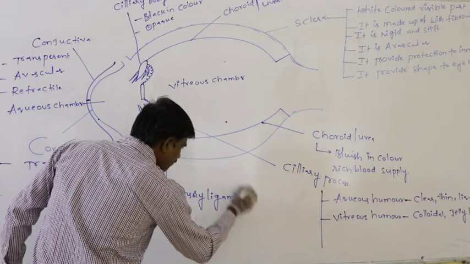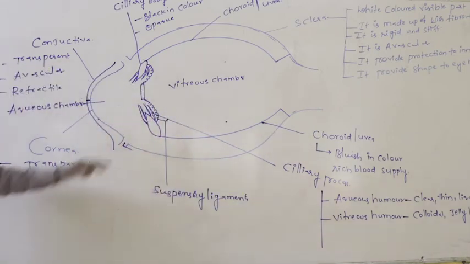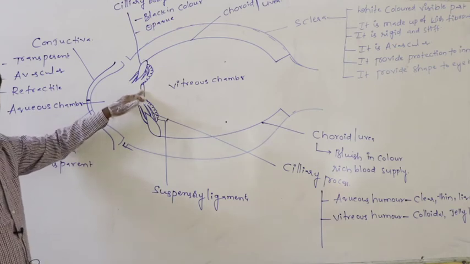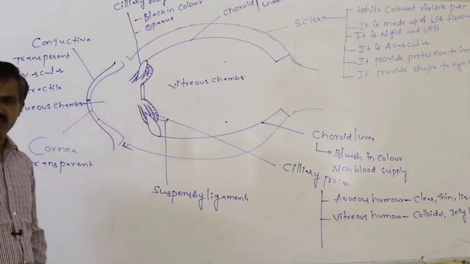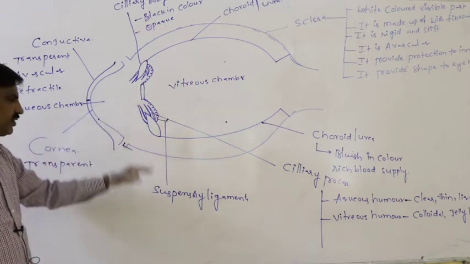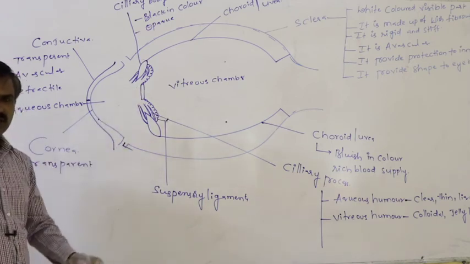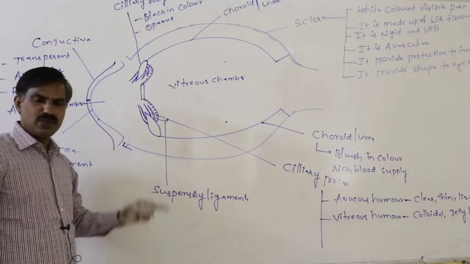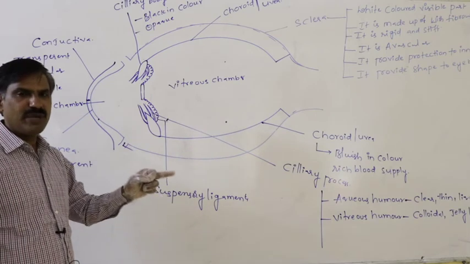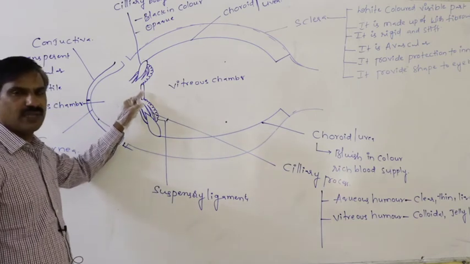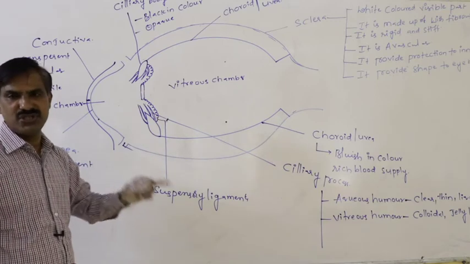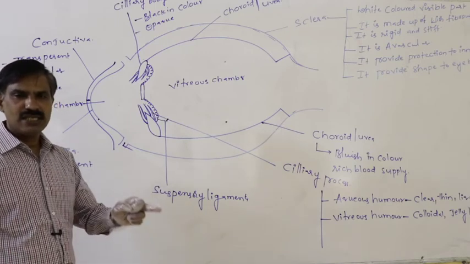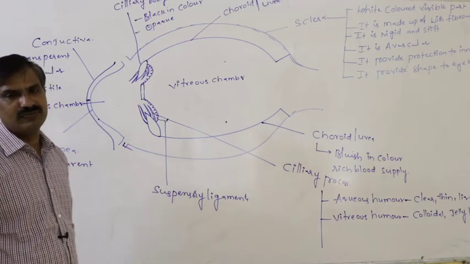The ciliary process which connects to the lens, which is useful to keep the lens in its original position, is said to be the suspensory ligament.